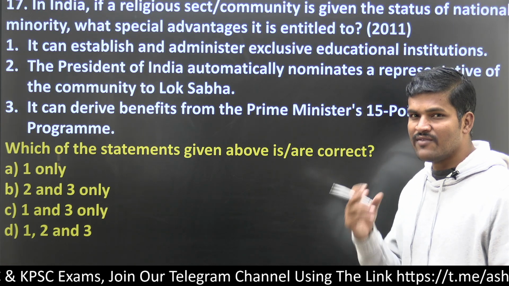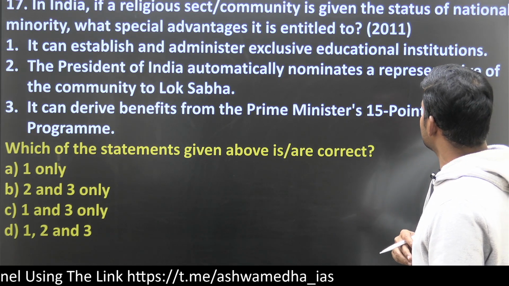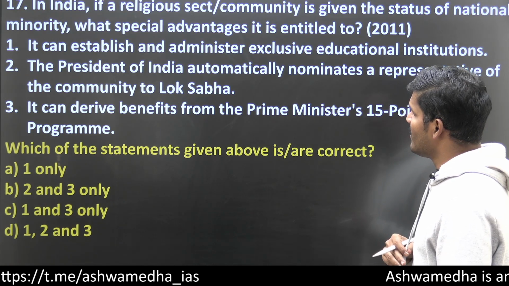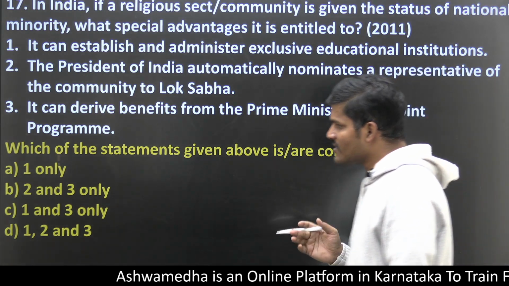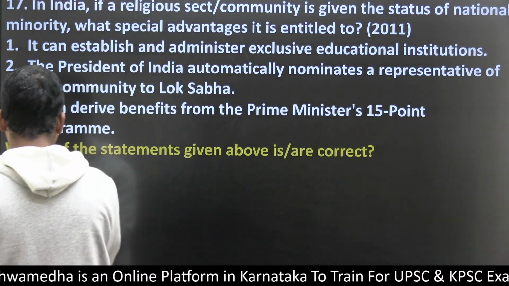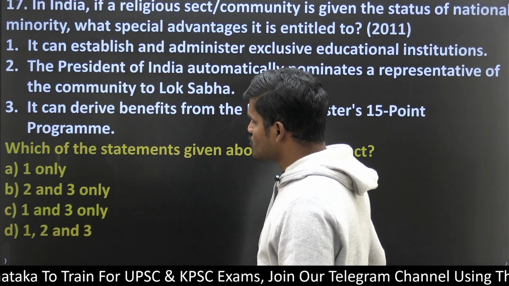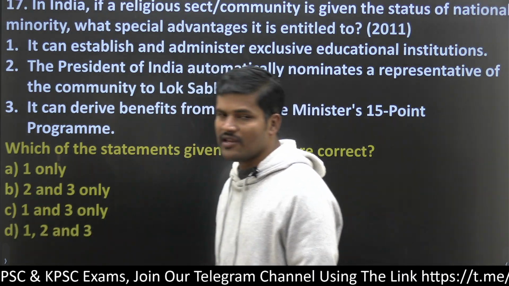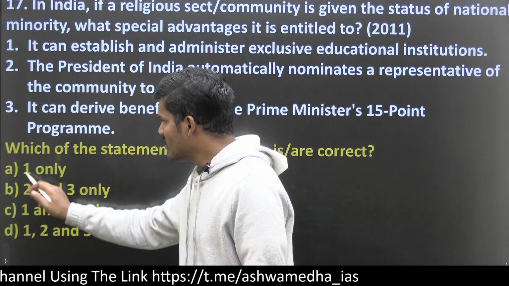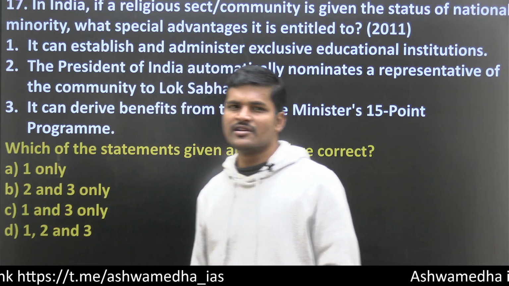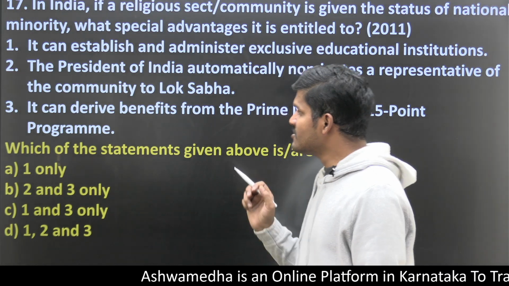Through this question, the inference is that under Articles 29 and 30, minorities can establish and administer exclusive educational institutions. The statement that the President of India automatically nominates a member of the community to the local assembly is outrightly wrong, so remove option 2. If you remove option 2, then B and D are automatically eliminated. Then if you see options A and C, only one statement is correct, so option 3 can be derived.